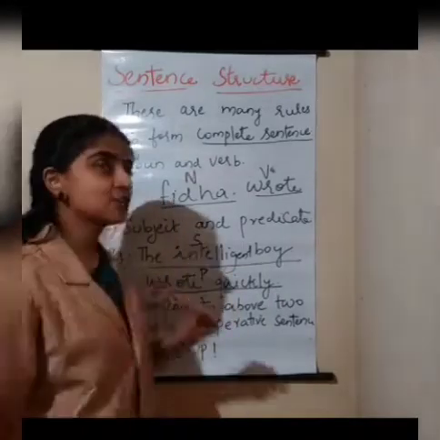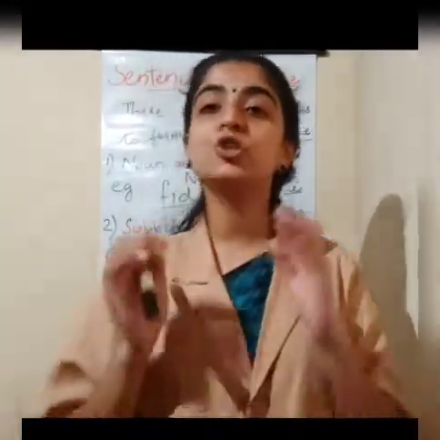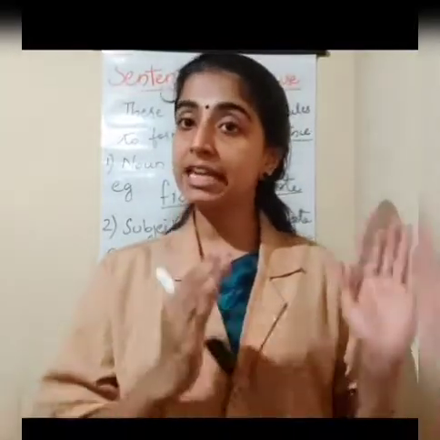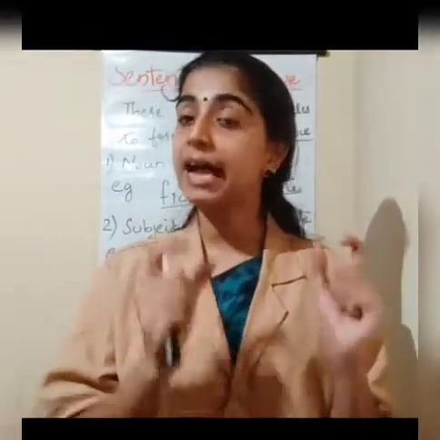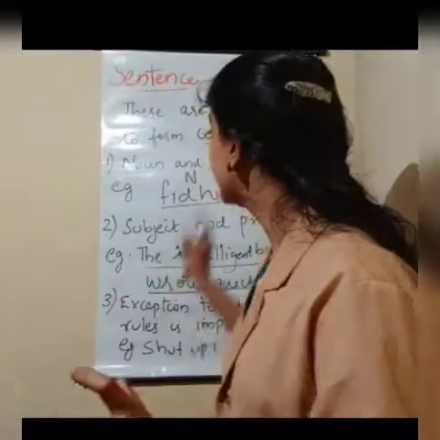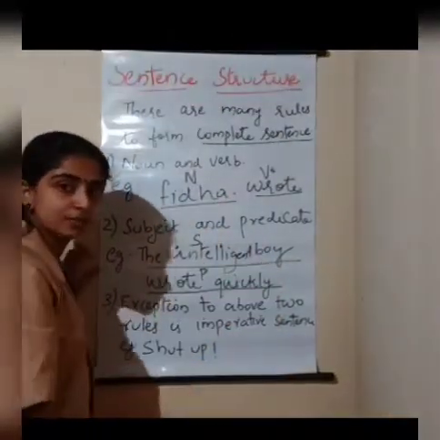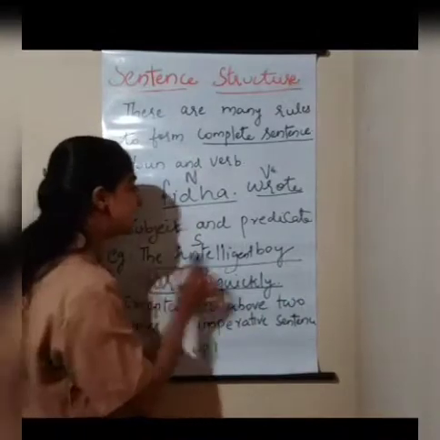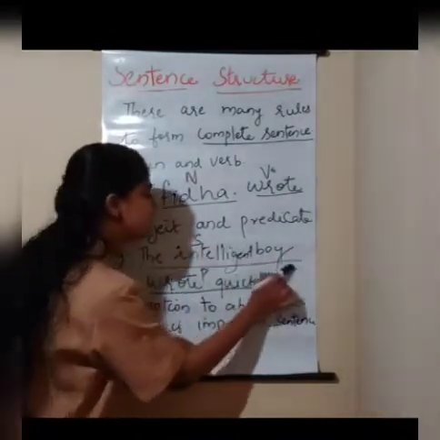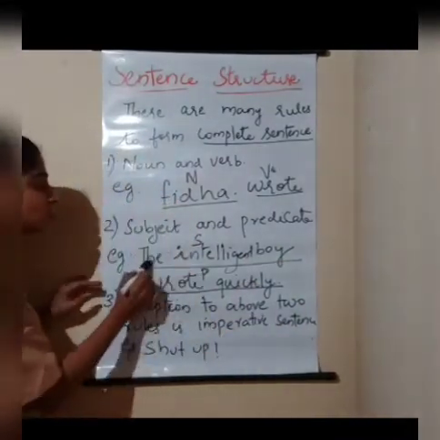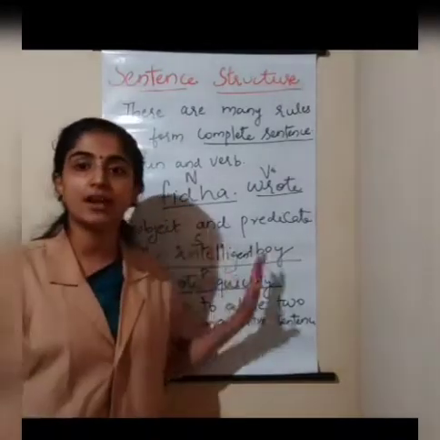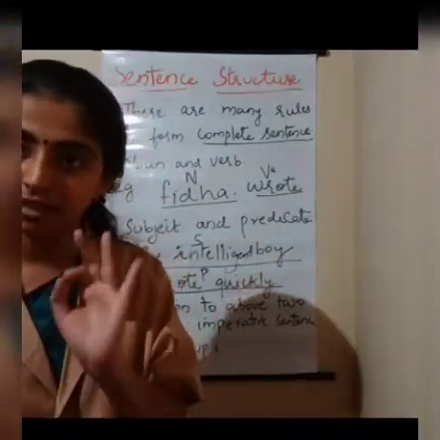So I must tell you, in a subject, there should be the noun. So always in a sentence, noun will come under the subject. In a sentence, the starting portion or the beginning portion will be the subject and that subject will include the noun. And we know that the noun over here is the boy, isn't it? The boy is the noun. So the intelligent boy, this entire portion is the starting or the beginning portion. So it should have a subject, that is the intelligent boy is the subject over here. Okay, you got it? Yes.